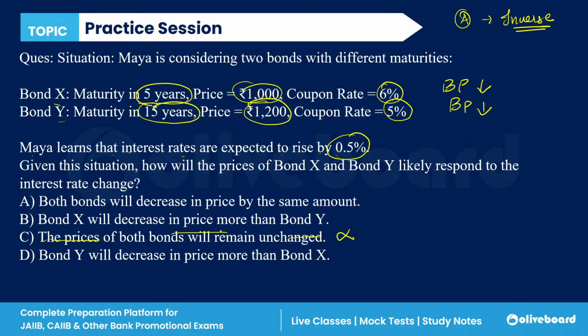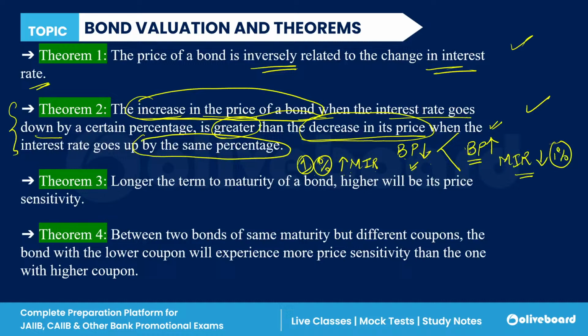Okay, done. Now we have to analyze which will decrease more and which will decrease less. First of all, there are two maturities given, so just read these two theorems.